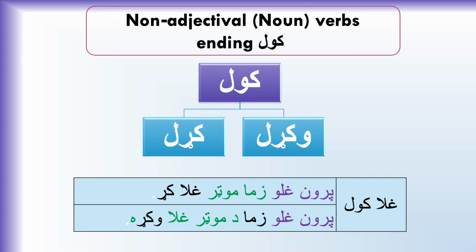So what is the trick? Why in the first example did ghla Kawal become ghlakar, while in the second example ghla Kawal became ghla wakra?